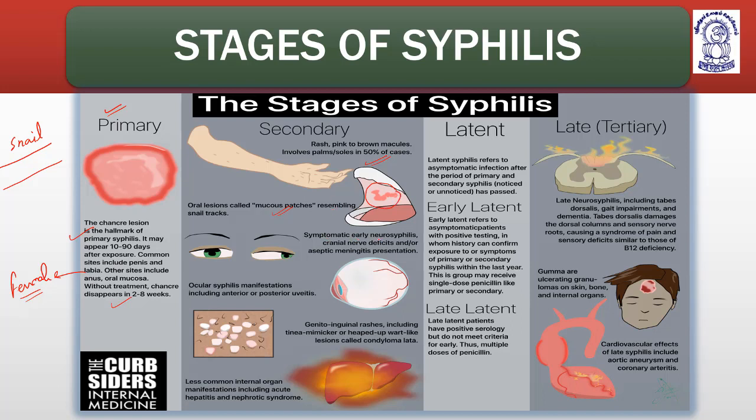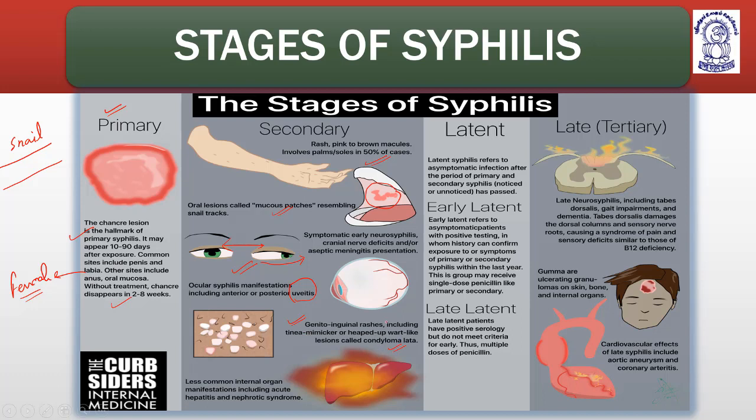Symptomatic: early neurosyphilis, cranial nerve deficit or aseptic meningitis presentation, which means neuro complications can be there, leading to meningitis or dysfunction of the cranial nerves. Ocular syphilis manifestations include anterior or posterior uveitis. Uveitis means turning of the eyeball. So the eyeball goes farther, and the distance between the two eyeballs increases. Then genito-inguinal rashes include tinea mimica or heaped wart lesions called condylomata lata.